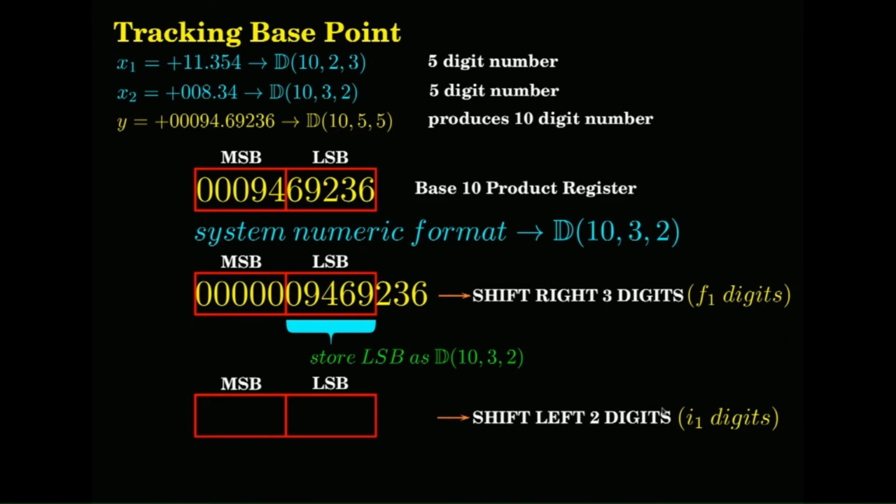So, the generic program should take that and push it in this fashion. Now, I can take the MS bit and put it. So, that will be in 10.3.2 format in conformation with your other data in the memory. Okay. So, tracking base point is very, very important. This is one aspect that you will have to get used to.